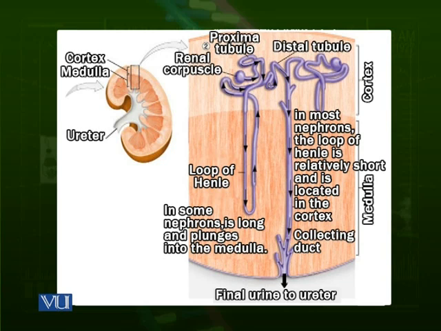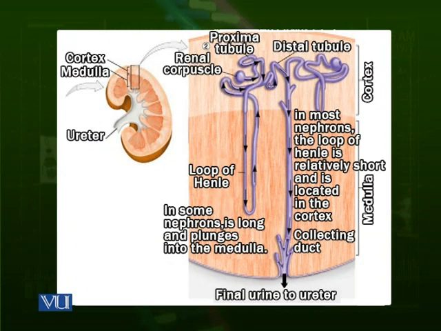There are other nephrons like this which you are observing here who have long loops of Henle, and their loop of Henle goes deep down into the medulla. These are called medullary nephrons. So nephrons themselves are of two types, cortical nephrons and the medullary nephrons. Cortical nephrons whose loop of Henle is short, and the medullary nephrons whose loop of Henle is very long.